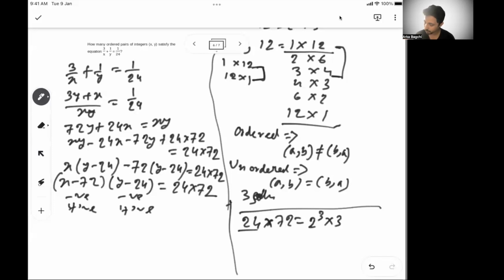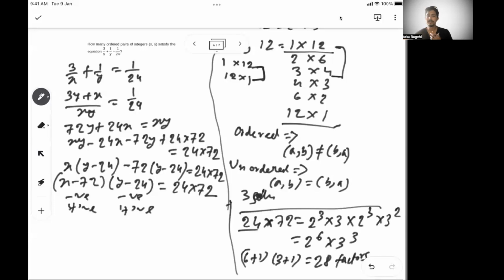And 72 is 2 cube into 3 square, that is 8 into 9. So in total I get 2 to the power 6 into 3 cube. So there are a total of (6 plus 1) into (3 plus 1), that is 28 factors.